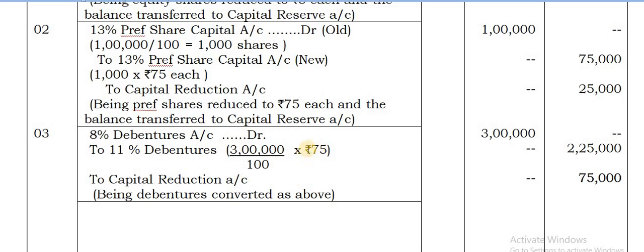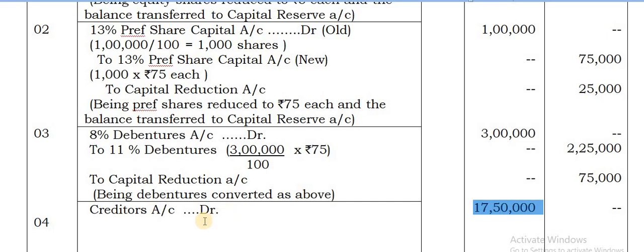Once you get the debentures, again multiply. Here how we have done, you can see 1 lakh by 100, so you will get the number of shares, and 3 lakhs by 100 you will get the number of debentures. Multiply with the new value. Then you go for the creditors account debit, that is 17,50,000. How you are getting this amount I'll let you know.